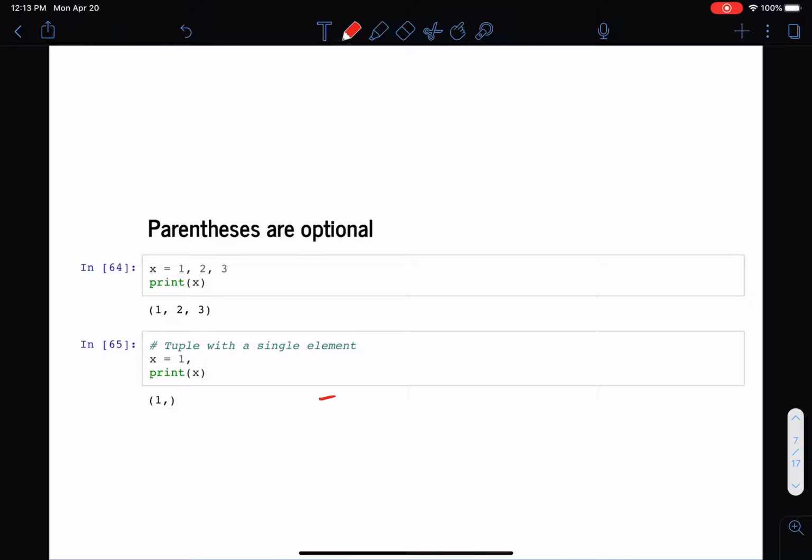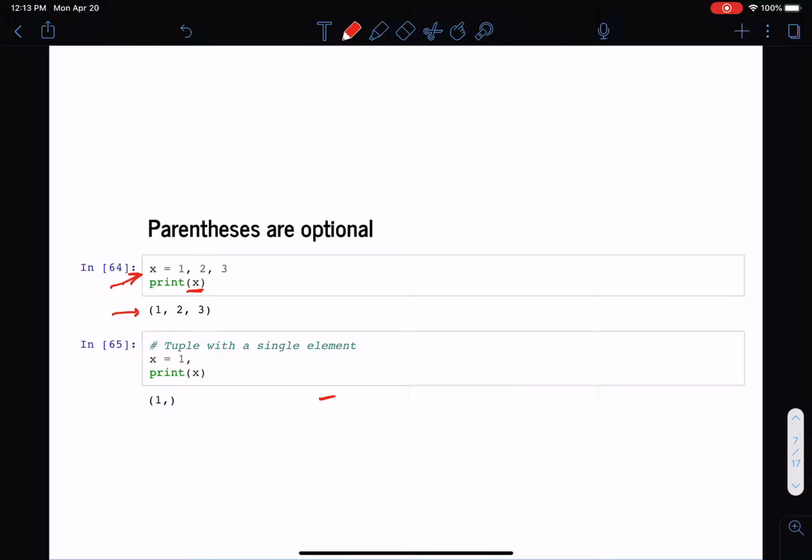Now, one thing that sometimes causes confusion with tuples is that the parentheses are optional in some cases. For instance, here I could declare a tuple of three values, 1, 2, and 3, and it's perfectly fine not to enclose them in parentheses. Python will recognize that as a tuple. If I were to print x, you could see that it is a tuple because it put the parentheses around it.